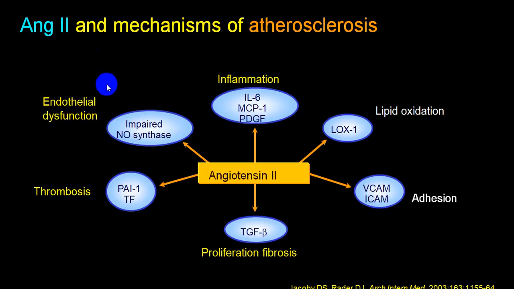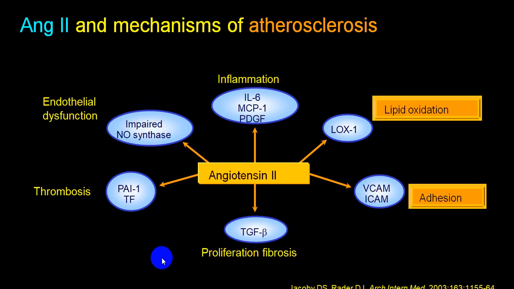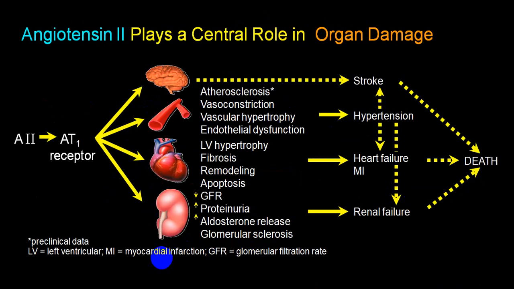And these are the different mediators by which it accelerates atherosclerosis. These are inflammatory mediators. This is lipid oxidation. These are growth factors, tissue growth factors. This is platelet factors. And this is decreased nitric oxide synthesis. These are all which will accelerate atherosclerosis, through lipid oxidation, adhesions, etc.